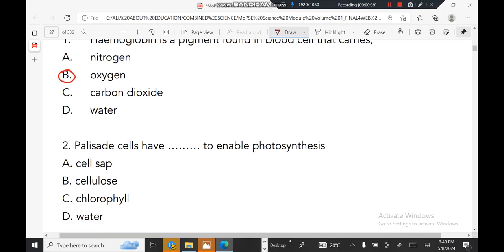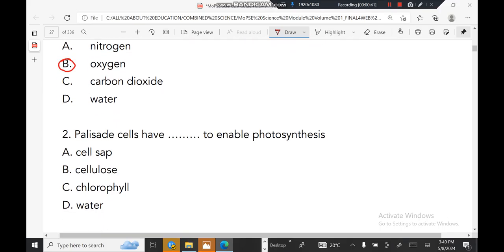Question number 2. Palisade cells have dash to enable photosynthesis. Palisade cells have what we call chlorophyll, which enables photosynthesis.